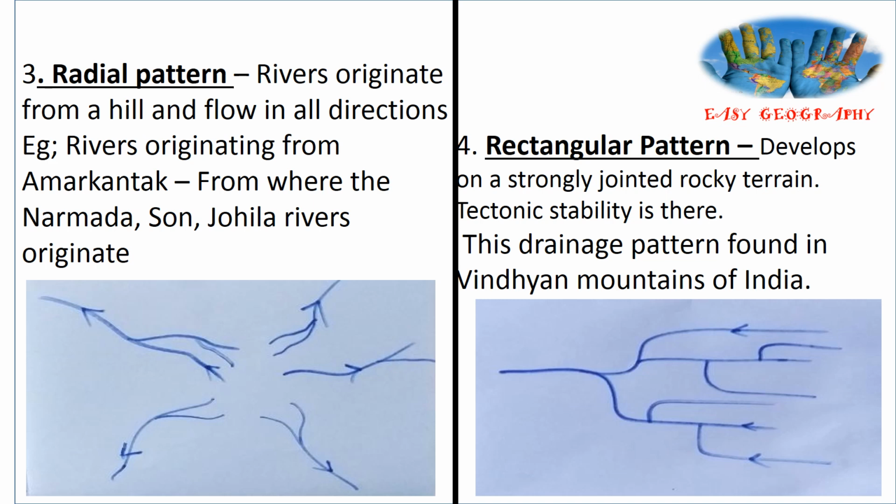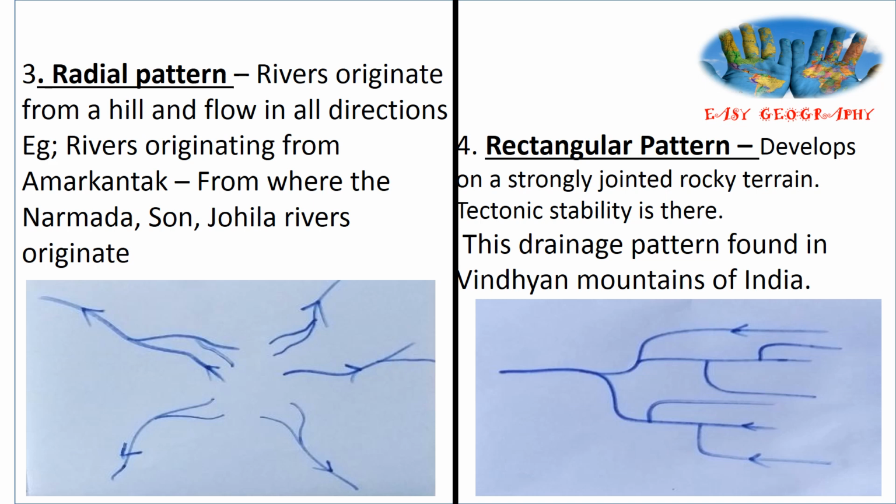Then the radial pattern. The rivers originate from a hill and flow in all directions. From the hillside, they flow in all directions. The rivers originating from Amarkantak, from where the Narmada, Son and Johila rivers originate. Radial pattern is found in the hilly area, and in India, the example is the Amarkantak range, where the Narmada, Son and Johila rivers originate.